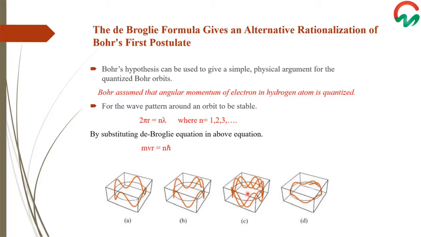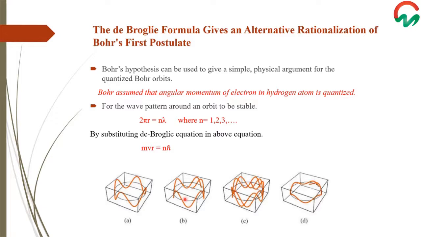The figure here shows the matching and mismatching of the de Broglie waves traveling in the Bohr orbit. If the wavelengths of the de Broglie waves are such that an integral number of them fit around the circle of the orbit, then they complete a revolution, as you can see in A.